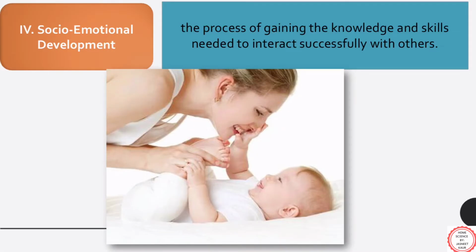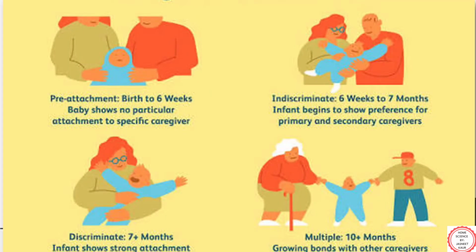For building strong attachment in the initial years, the child definitely requires physical contact with the primary caregiver, that is mother, because the child recognizes his mother through her body smell, voice, mutual gazing, means directly looking into the eyes. From birth to 6 weeks, baby shows no particular attachment to a specific caregiver.